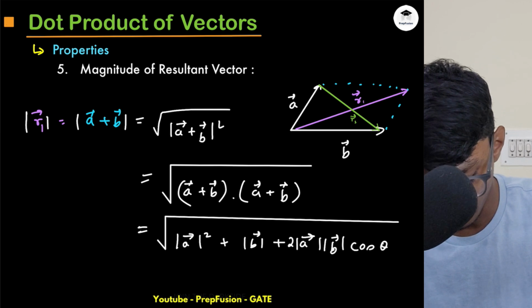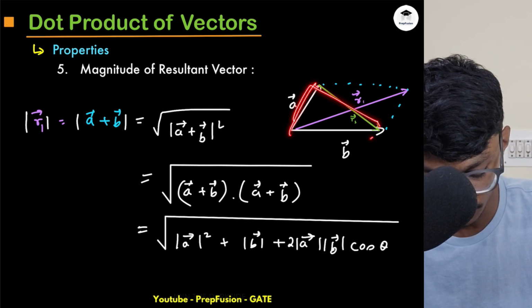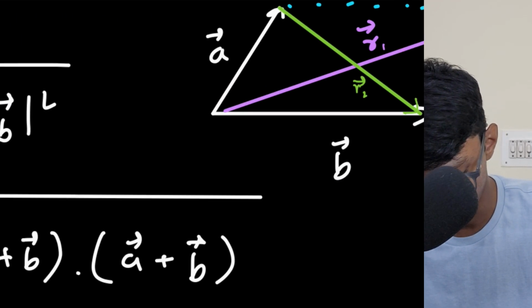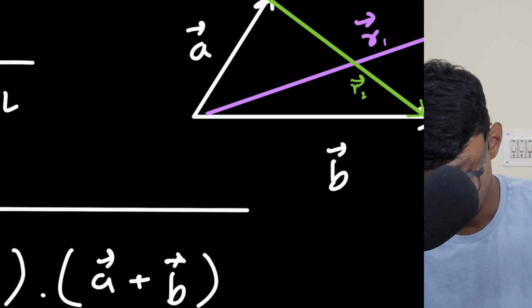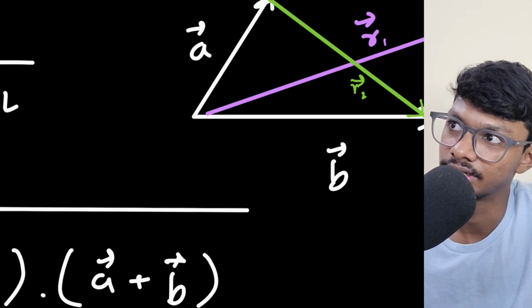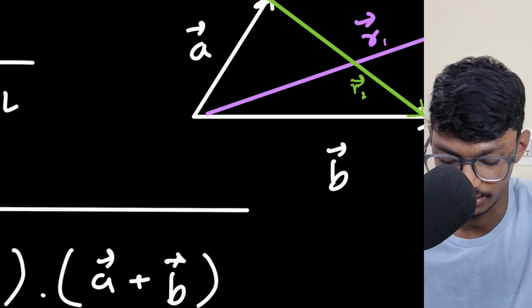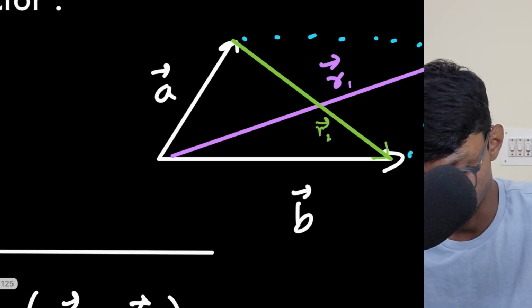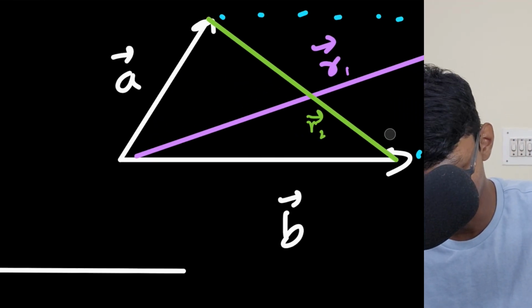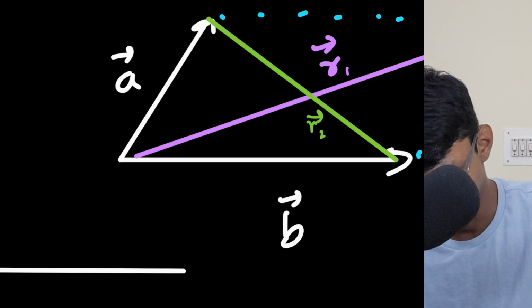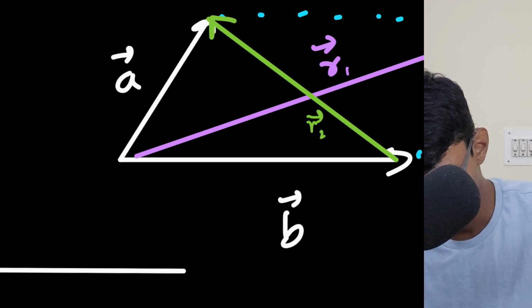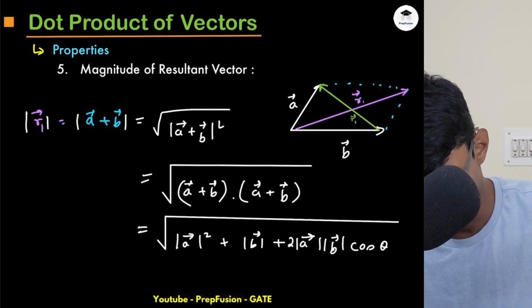So what is r2? If I'm moving from a, a plus r2 equals b vector, right? So r2 will be equal to, wait a second, did I do this correctly? A plus r2 equals b vector. No, I did this wrong. The previous one was correct only. I want to write a minus b basically. So this will be correct only. Let me write this down.